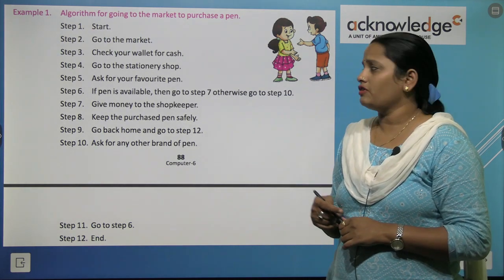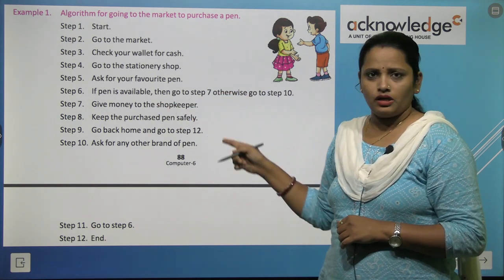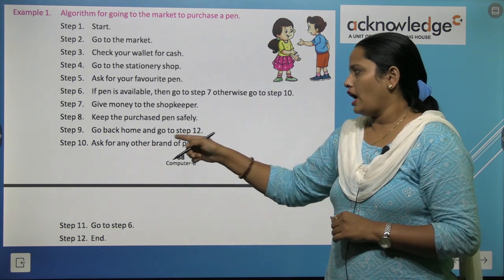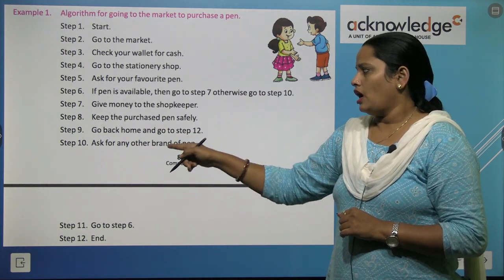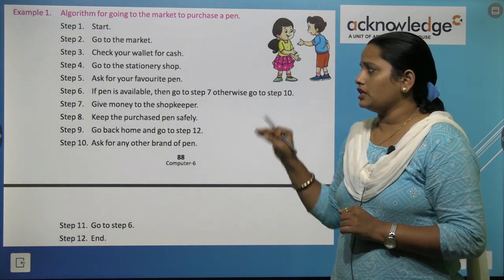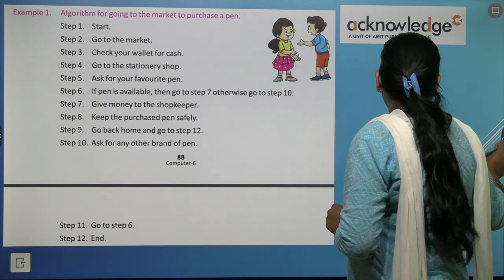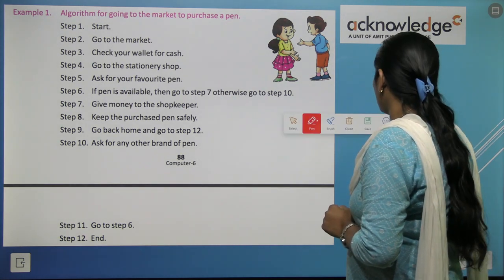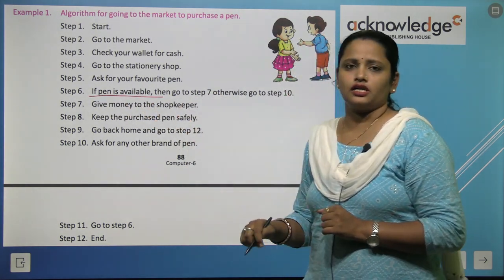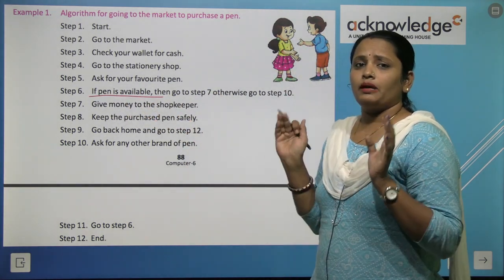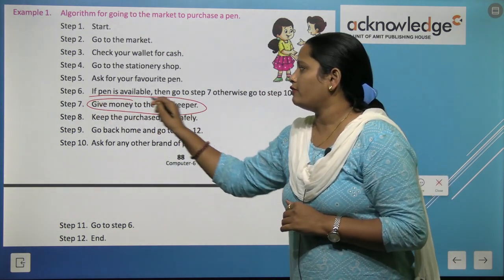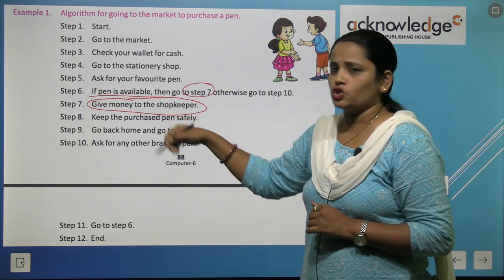So what is written in step 7? If pen is available, then give the money to the shopkeeper, keep the purchased pen safely, go back home and go to step 12. Otherwise, ask for any other brand of pen. Here we can see in the 6th step, there is a condition. And what is the condition? The condition says, if the pen is available. This is the condition. If the pen is available and we get it, then we will give the money to the shopkeeper. We will follow step number 7 and so on.